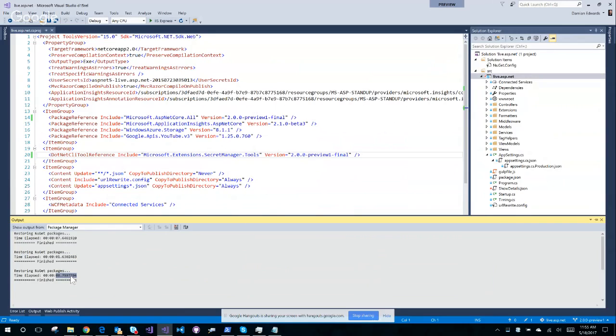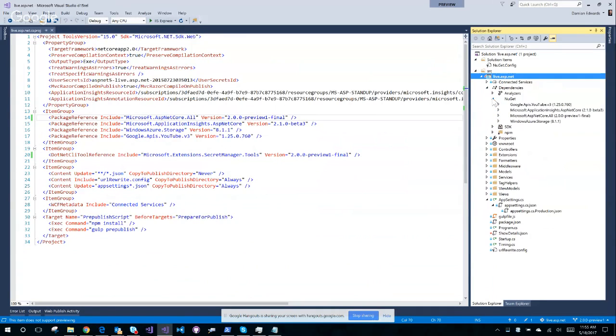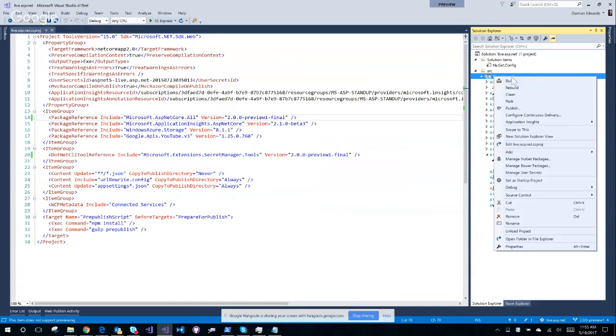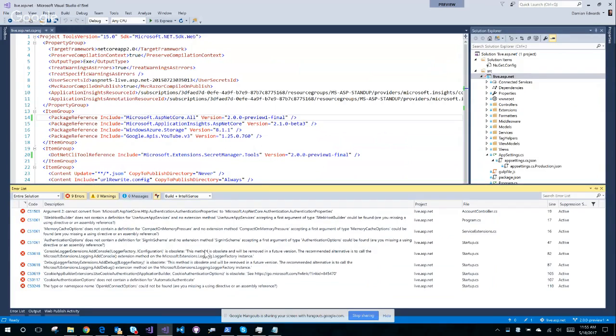That'll be the main package restore. And then if I don't have any errors, so that's good. Come over to NuGet, and sure enough, there we go. Now I'm using ASP.NET Core .All 2.0 preview 1 final. Let's see if it builds. I'm going to expect some build errors here because there have been some very minor breaking changes. There we go. Build failed because I'm using organizational auth. And there you go. Authentication stuff has broken, which is what I expected.